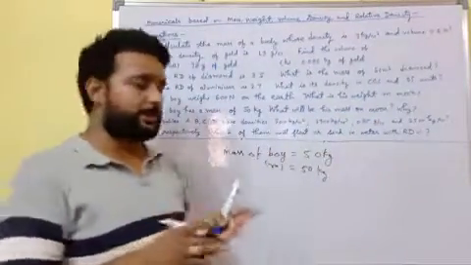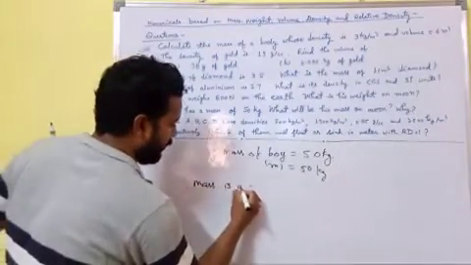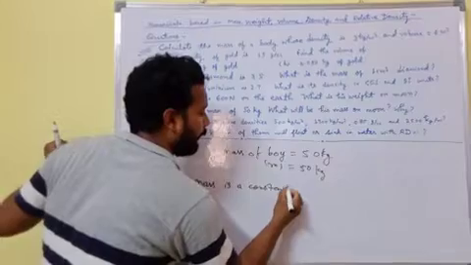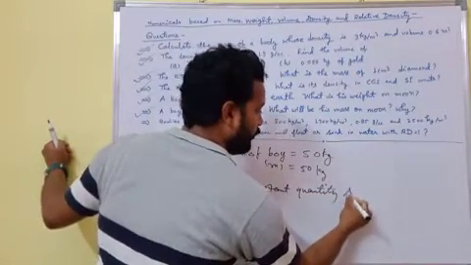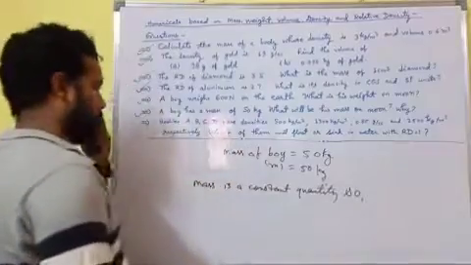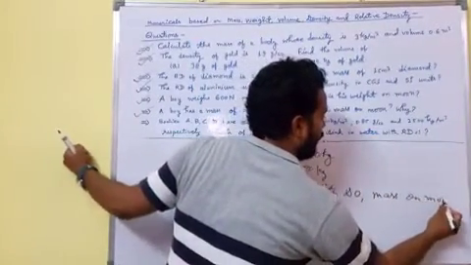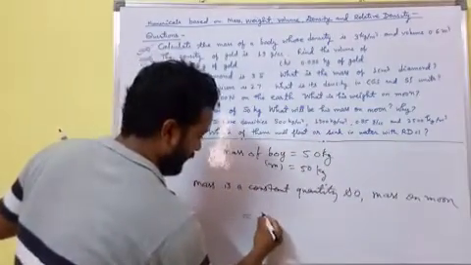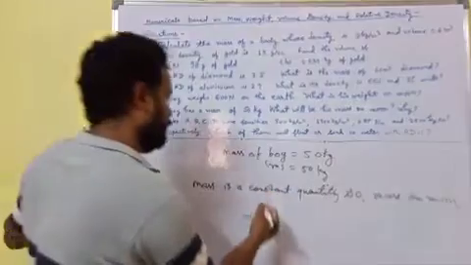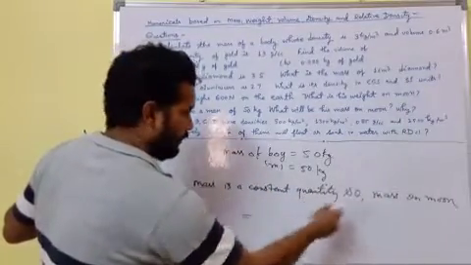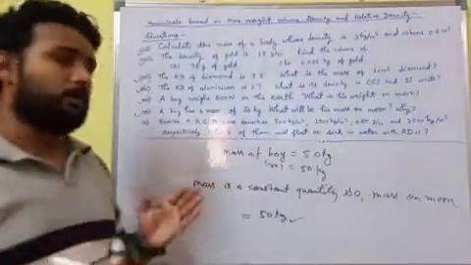Student, mass is a constant quantity, so write down mass is a constant quantity, so mass on moon will be same as on earth. So mass on moon will be 50 kg.